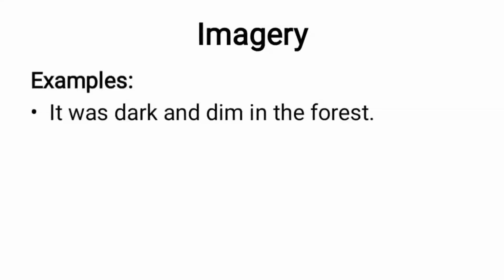Another important literary device is imagery. Imagery is created by the writers by using vivid or clear words, means use of words in such a way that creates images in the mind of the reader. That is called imagery. For example, it was dark and dim in the forest. So here the words like dark and dim are the words that create a kind of picture in our mind. So it is imagery.